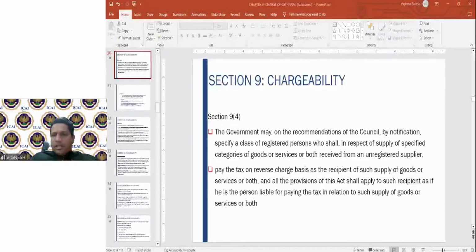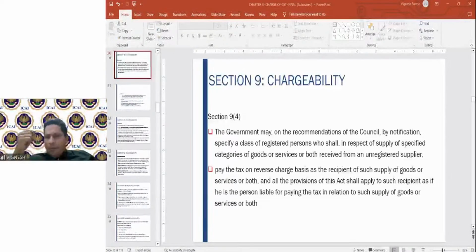Sir, please explain about territorial waters once again and also the taxability of supply received on territorial waters. Very simple. Territorial waters means the waters which are extended up to 12 nautical miles. That means it forms part of India only, but it is outside the land base, up to 12 nautical miles. That is 12 territorial waters.